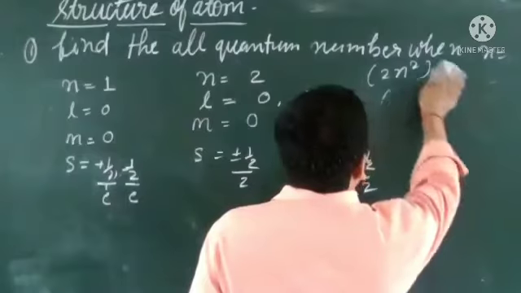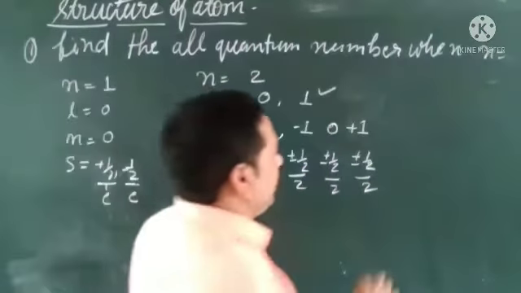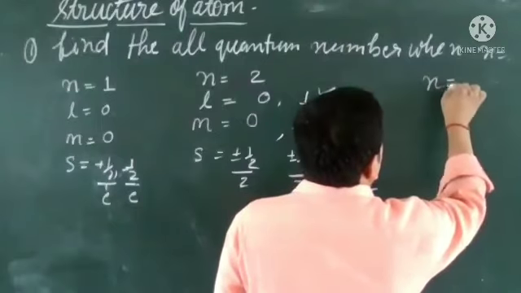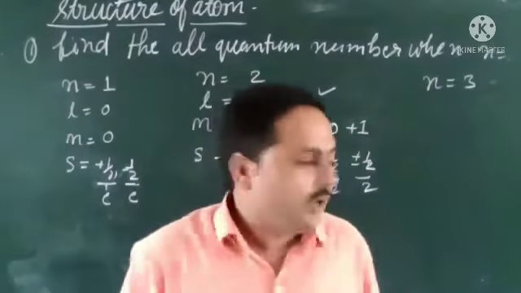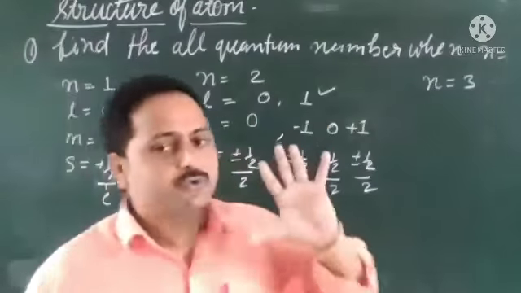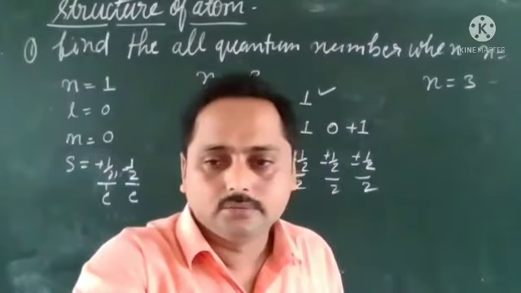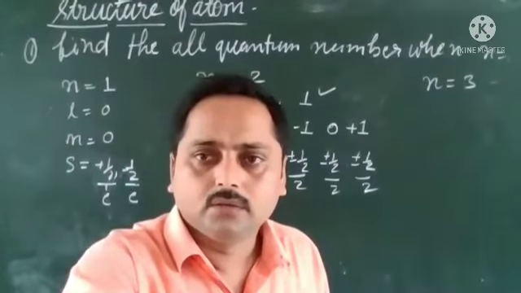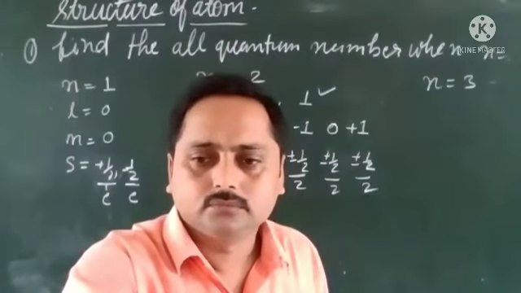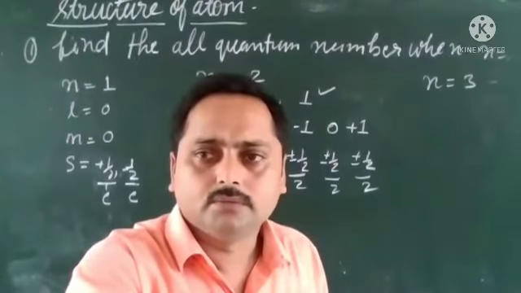All of you calculate the values of the other quantum numbers if n equals 3. I am waiting for you. If n equals 3, calculate the other values and tell me. I will ask here. Just calculate it.